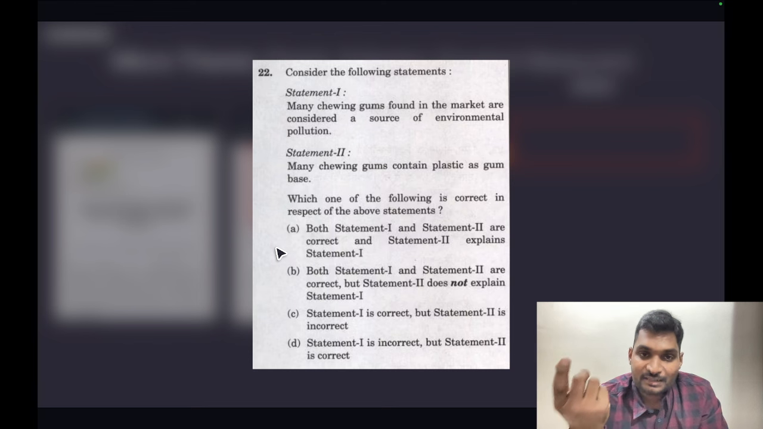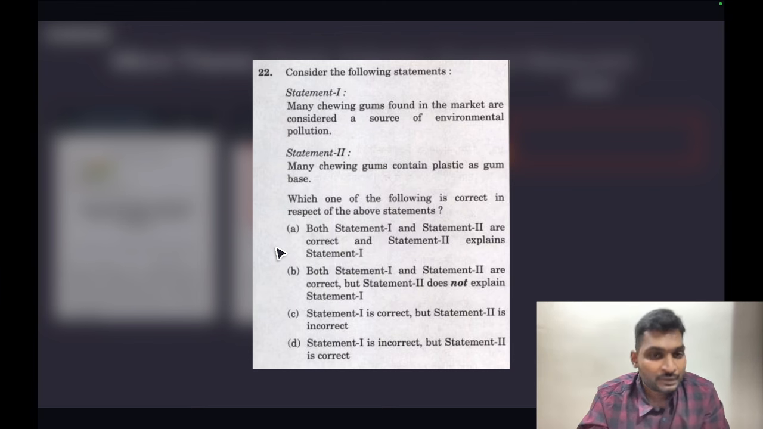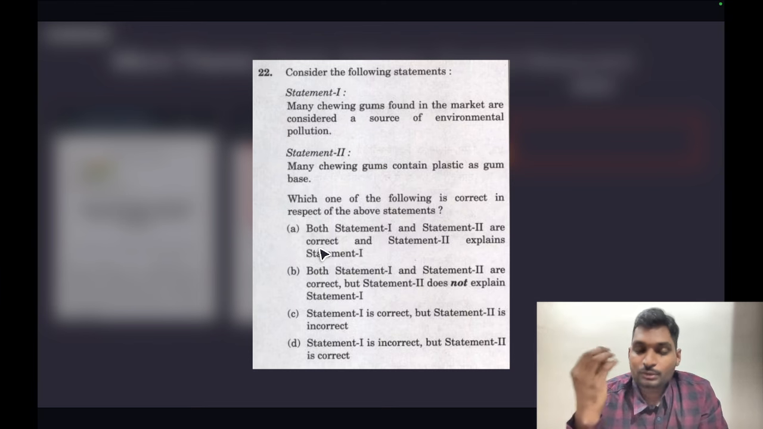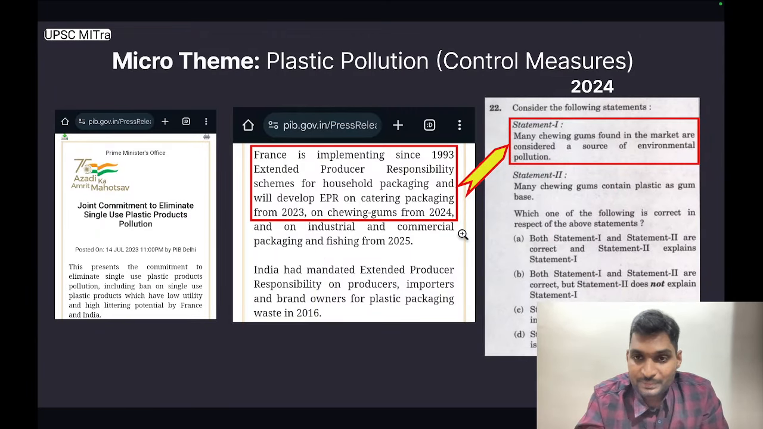Both are correct and statement 2 explains statement 1. Again, the students found this question to be out of the box. And here we can see UPSC has picked this directly under this micro theme from this particular PIB release.